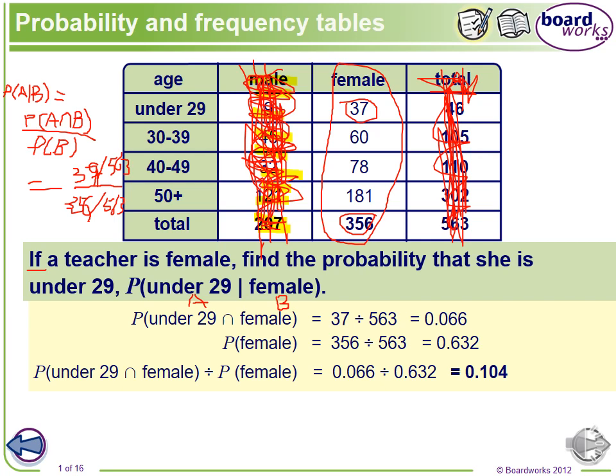So now, if you read the question again, we are finding the probability that she is under 29. How many female teachers under 29? We have 37 of them.